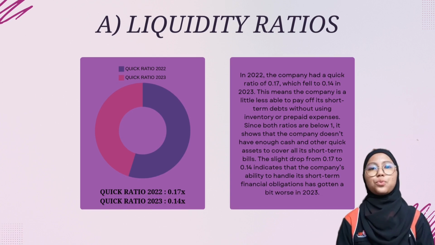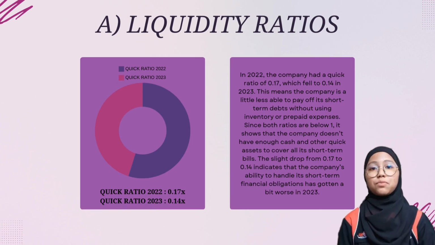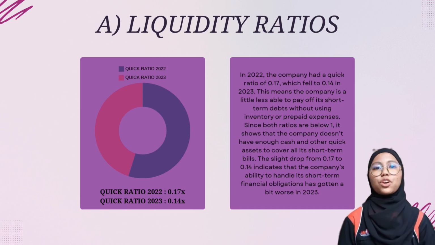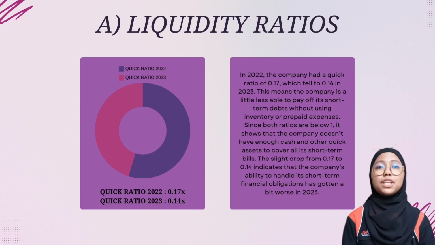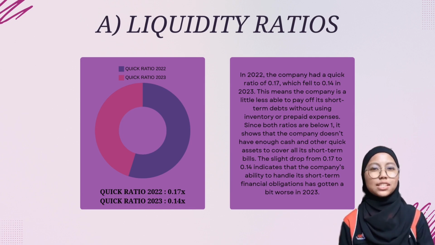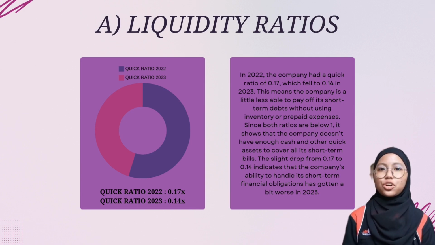Next, the quick ratio. In 2022, it was 0.17 and it dropped to 0.14 in 2023. This shows the company is even less able to meet short-term obligations without relying on inventory. Both years are below 1, meaning the company doesn't have enough quick assets like cash to cover its short-term debts.